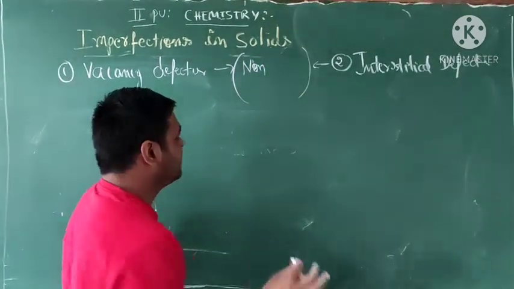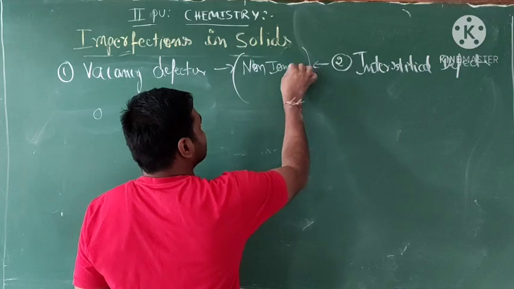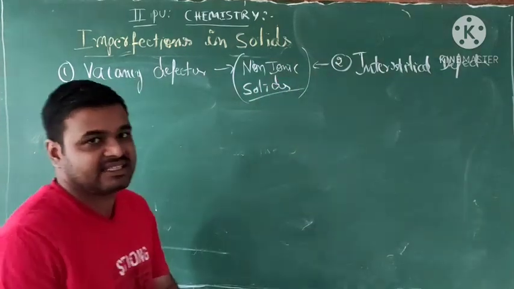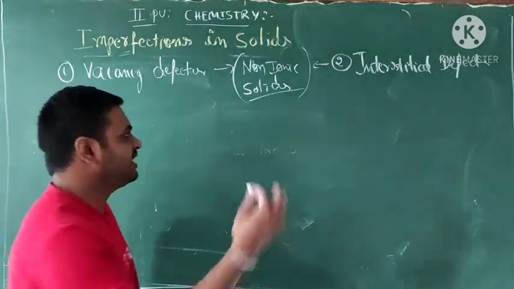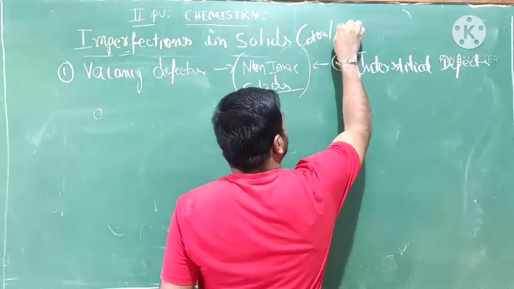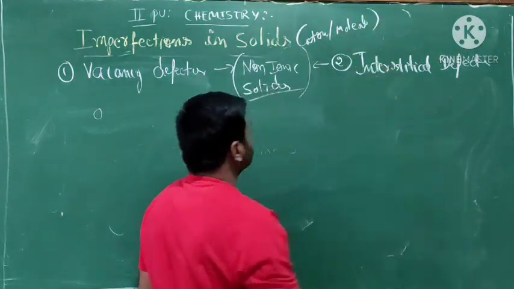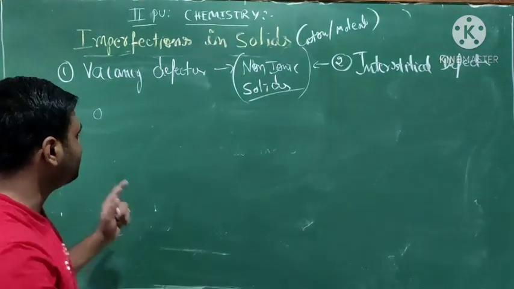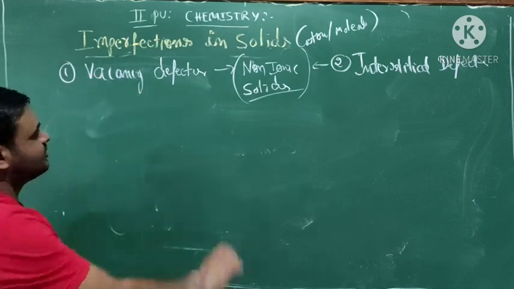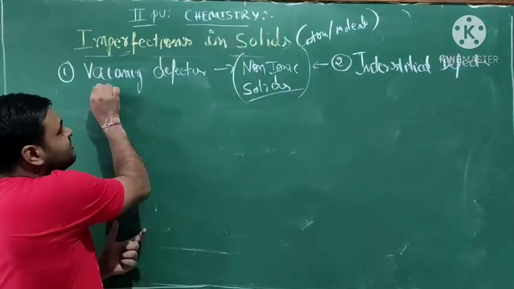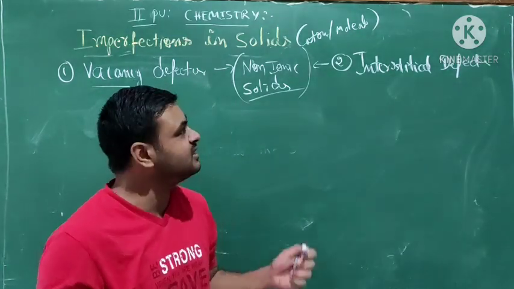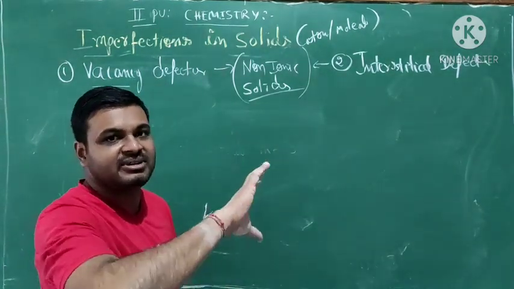First point, it is non-ionic solids. Non-ionic solids means they do not have ions. Either you take atoms or molecules. You take atoms or molecules, okay? Not ions. The first point, we go into, see here, the vacancy defects. What's the meaning of vacancy defect? This term means vacant. How will the vacancy be formed? Imperfection means, as you already know, the regular structure will be defective.